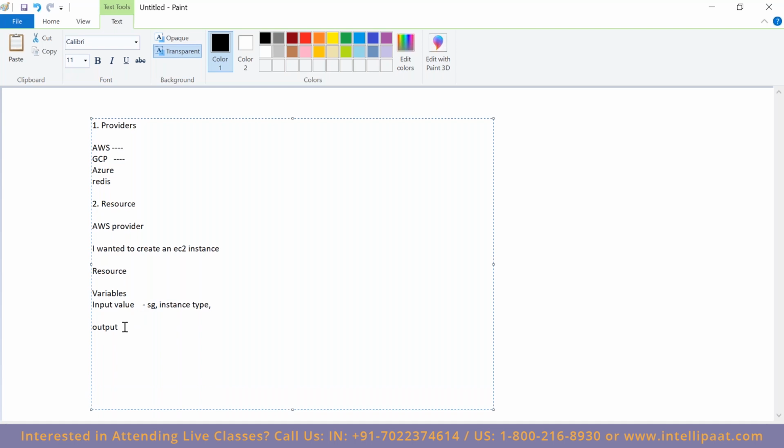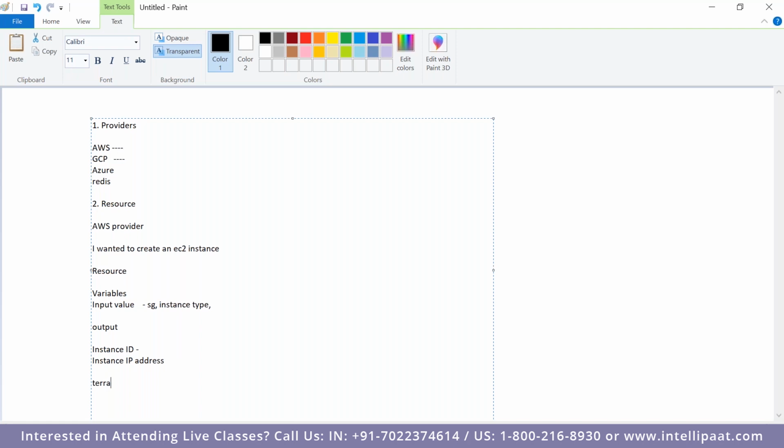And the next one is, for example, after creating this EC2 instance, it will come up with some values. For example, instance ID, correct? Automatically it comes up with it. Then the instance IP address. And these are the output values. So from whatever input values we give, we will get an output value. So that is called output.